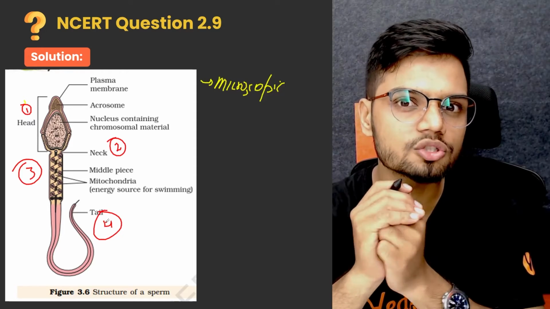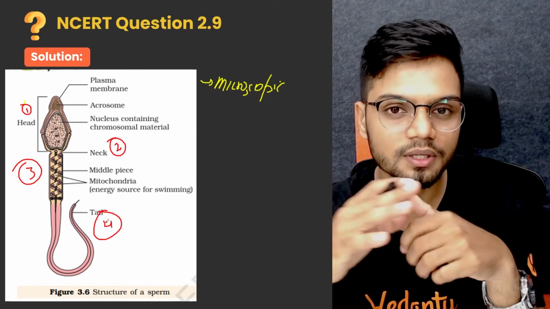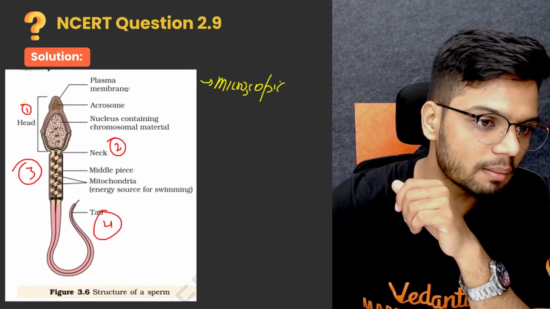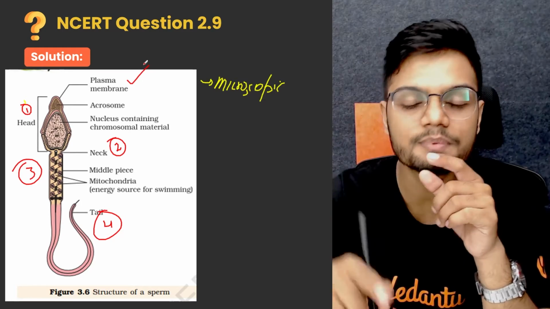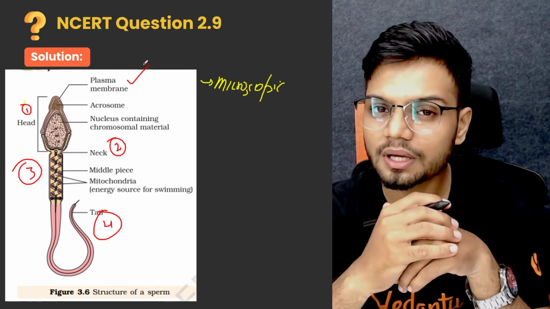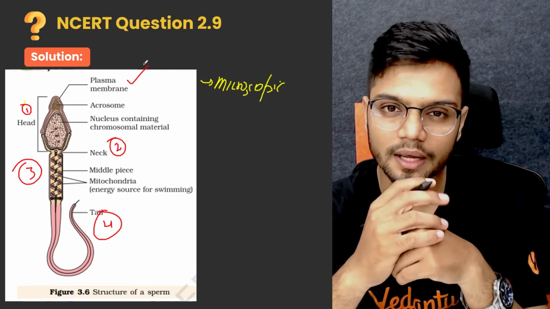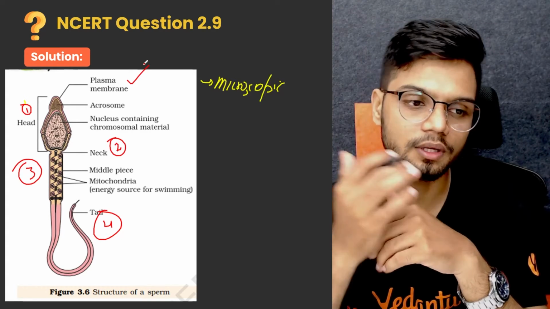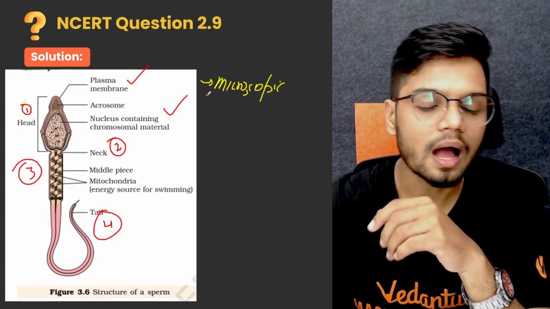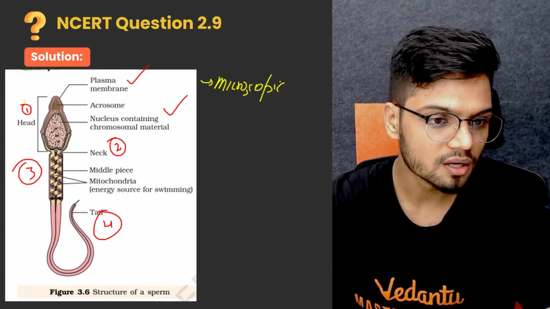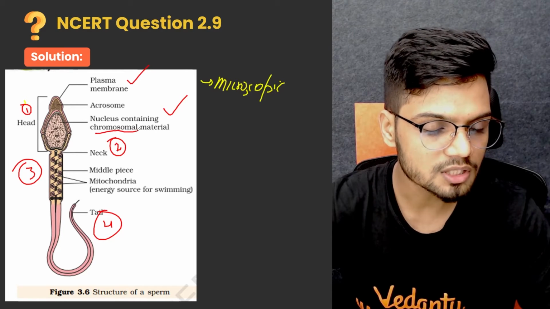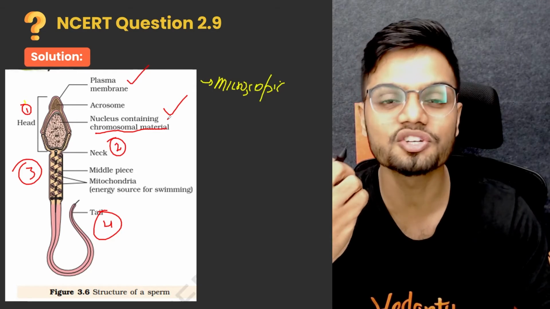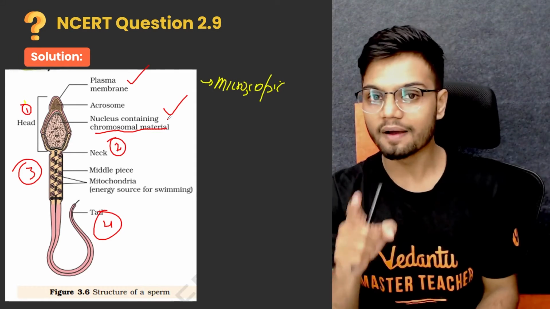Now look closely at the outer structure, the complete envelope of the sperm. The envelope which I'm talking about here is the plasma membrane. The plasma membrane completely envelopes the sperm. Now let's look at the head region. What exactly is present in the head region? There is an elongated haploid nucleus, which has the chromosomal material. The head region is the most important part because it contains the genetic material which needs to get transferred during fertilization.